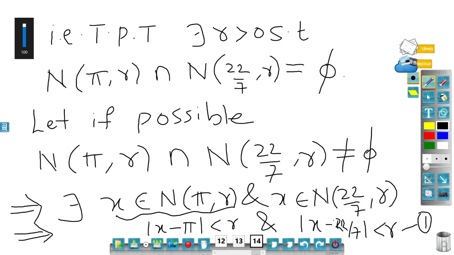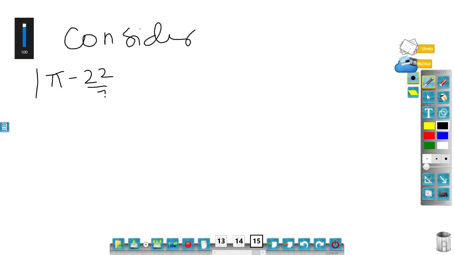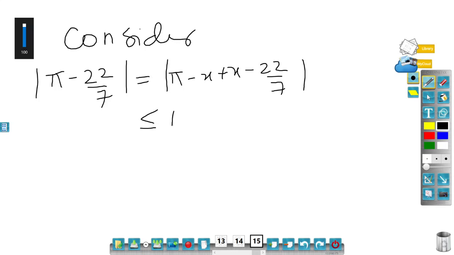Number this as 1. Now I will consider modulus of pi minus 22 by 7, which is equal to, adding and subtracting x, modulus of pi minus x plus x minus 22 by 7. Now I will be using the triangle inequality.